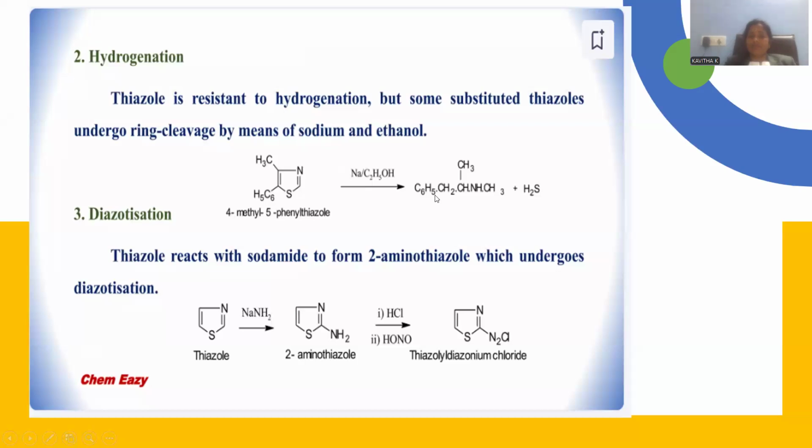with secondary amine functionality. This is the way a ring opening reaction by means of reduction is possible. This is a ring cleavage reaction in the presence of sodium and ethanol. This is a strong reducing agent.